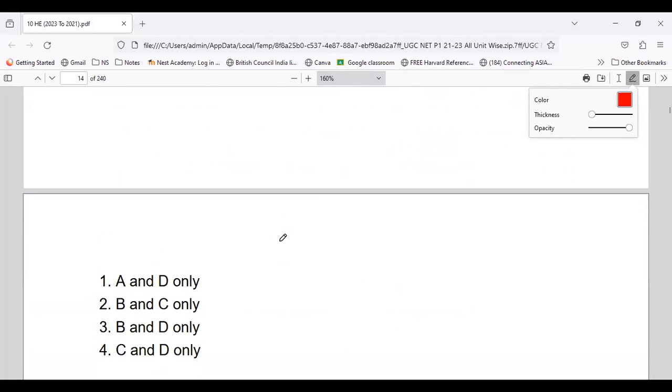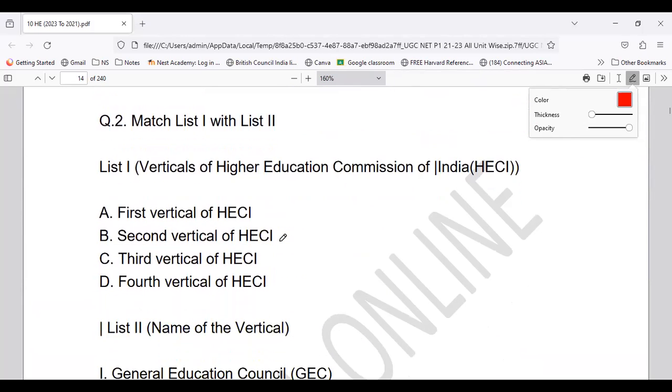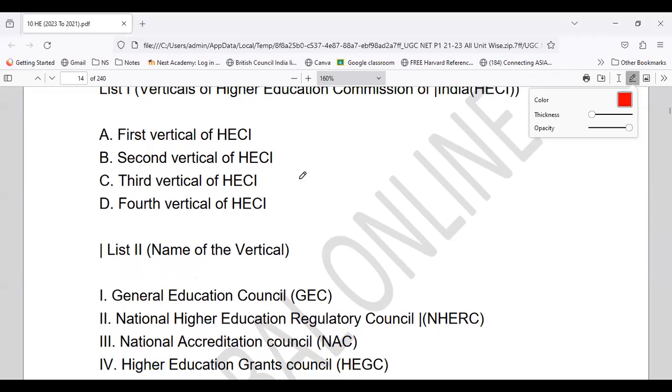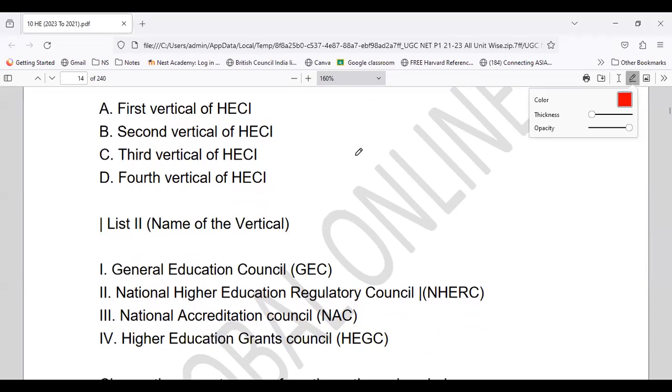Now coming to question number 2, everyone, we have match the following. We have the verticals of the Higher Education Commission of India. What is the first vertical? What is the second? What is the third and fourth vertical?